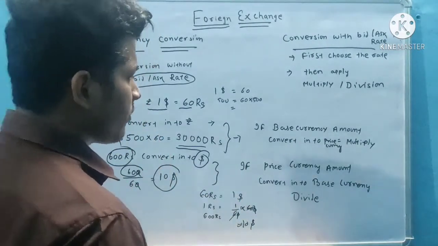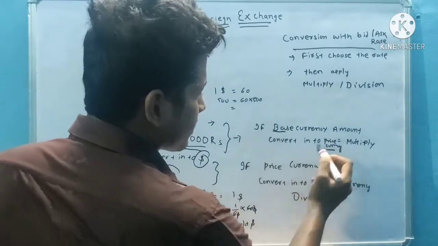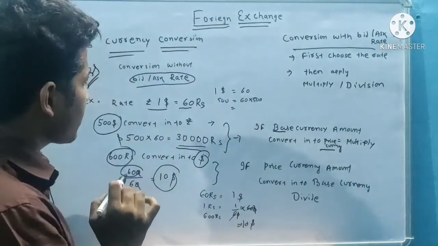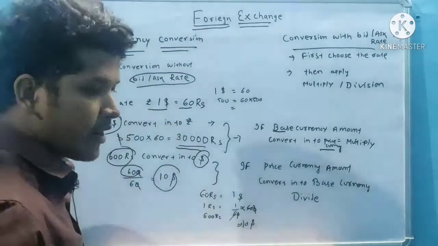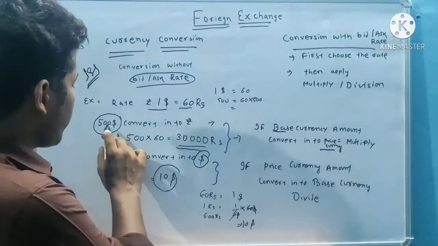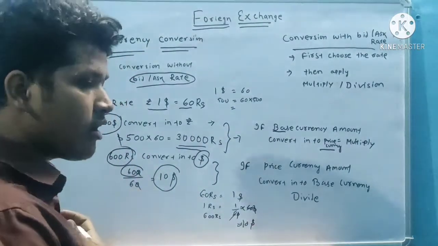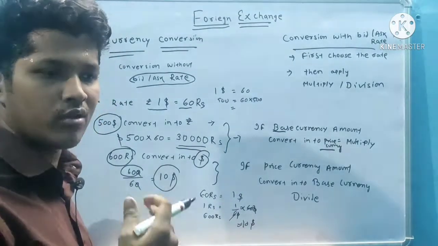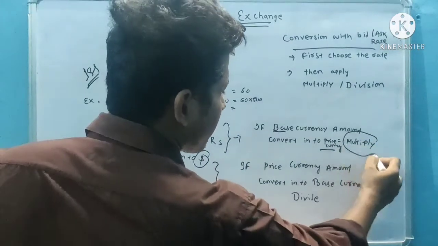So let's discuss. If a base currency amount is converted into price currency, for example, base currency is what? 500. In this case rupee by dollar, dollar is the base currency. I have $500 base currency. If I want to convert a base currency amount into price currency, then always multiply.